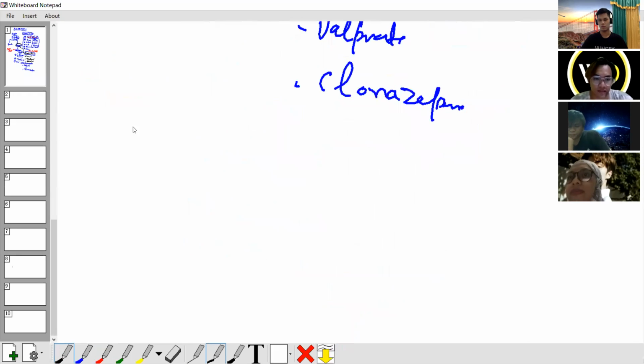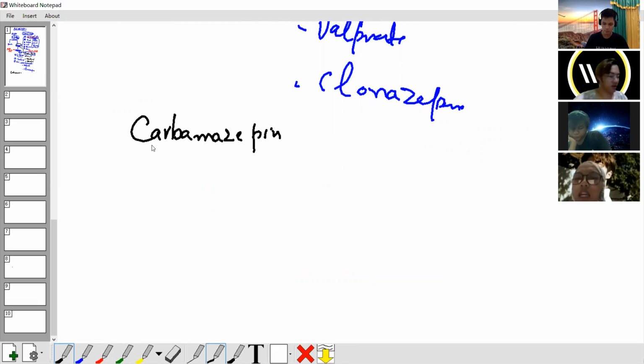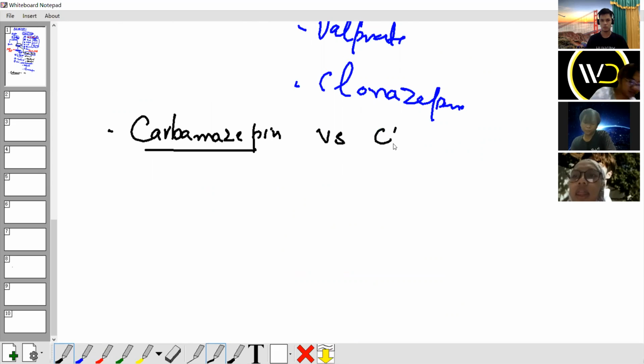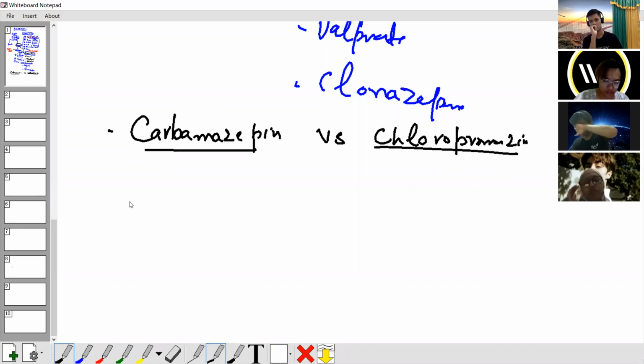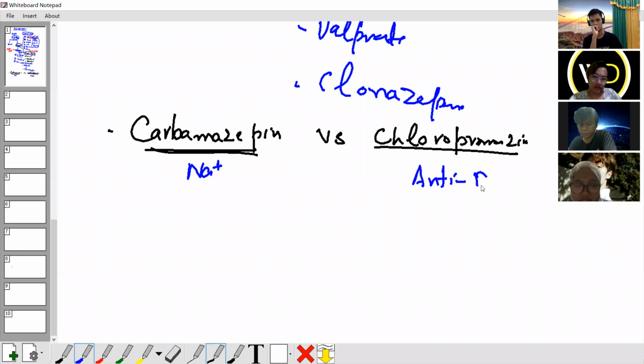What drug? First one, carbamazepine. Not to be mixed up with chlorpromazine. Understand? Carbamazepine, the first line, is a sodium channel blocker. How about chlorpromazine? It causes antidote. Understand?